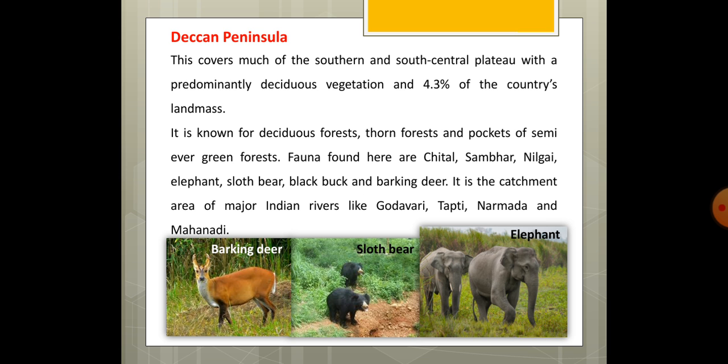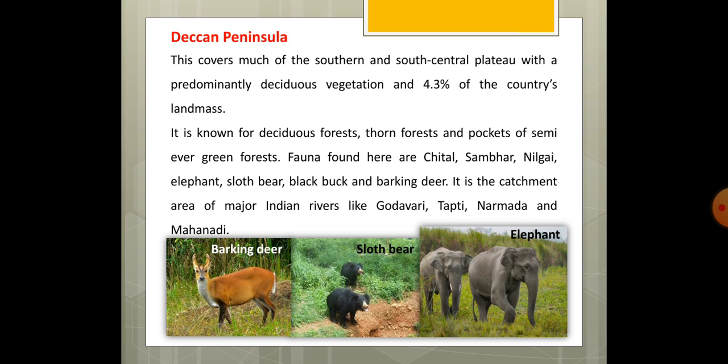Deccan Peninsula. This covers much of the southern and south central plateau with a predominantly deciduous vegetation. This area consists of the deciduous forest, thorn forest, and pockets of semi evergreen forest. The fauna found here are cheetal, sambar, nilgai, elephant, sloth bear, blackbuck, and barking deer.